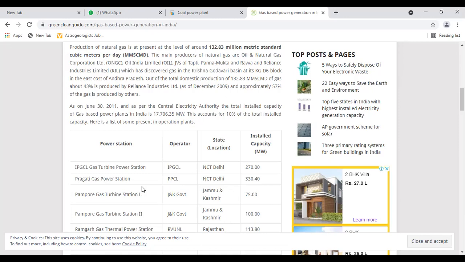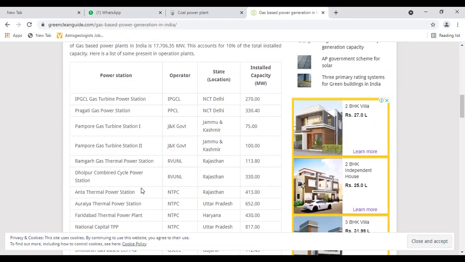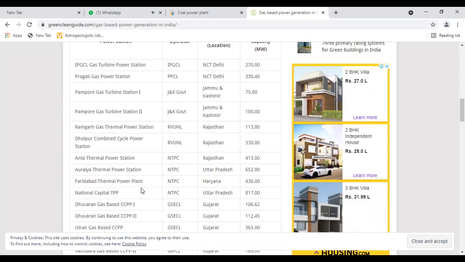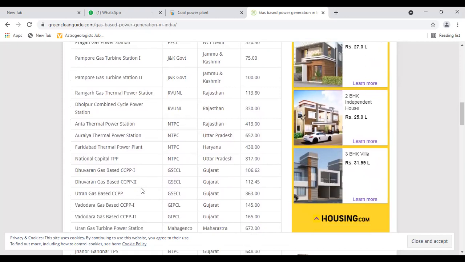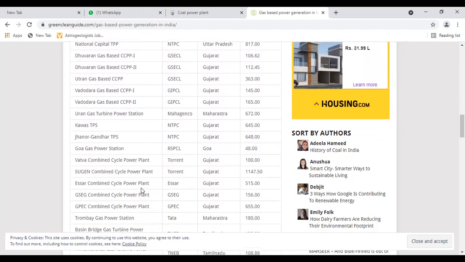So guys, the power station names: IPGCL Gas Turbine Power Station, Pragati Gas Power Station, Pampore Gas Turbine Station, Pampore Gas Turbine Station 2, Ramgarh Gas Thermal Power Station, Dholpur Combined Cycle Power Station, Anta Thermal Power Station, Auraiya Thermal Power Station, Faridabad Thermal Power Plant, National Capital TPP, Dhuvaran Gas Based CCPP 1, Dhuvaran Gas Based CCPP 2, Utran Gas Based CCPP, Vadodara Gas Based CCPP 1, Vadodara Gas Based CCPP 2, Uran Gas Turbine Power Station, Kawas TPS, Gandhar TPS,